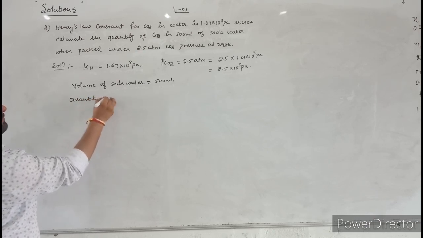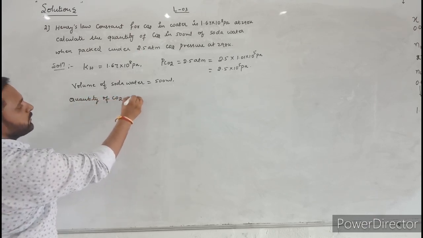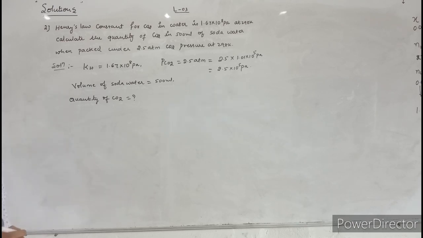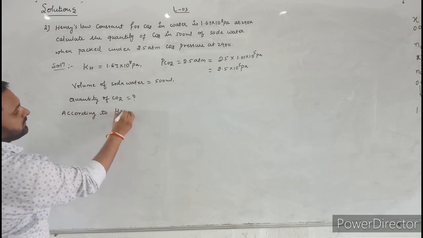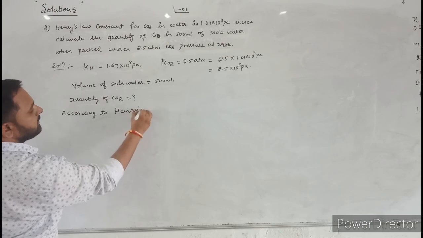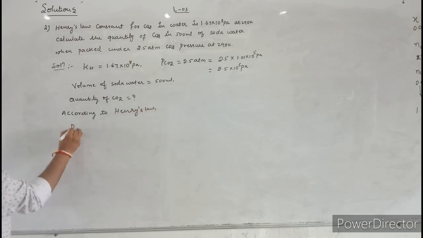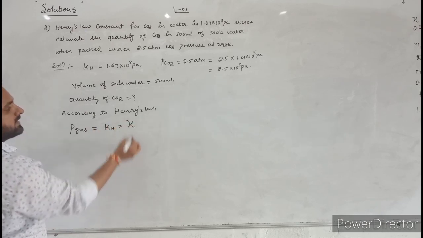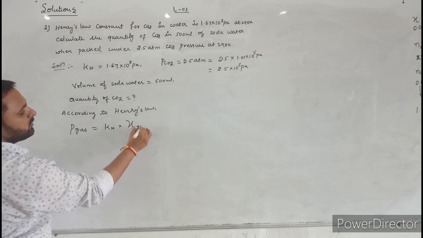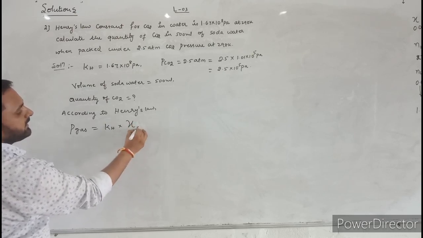Quantity of carbon dioxide. This is the question mark. Now, let us write the equation according to Henry's law. Here, according to Henry's law, the partial pressure of gas is equal to the product of Kh into mole fraction of gas. Here mole fraction of gas means mole fraction of carbon dioxide gas.